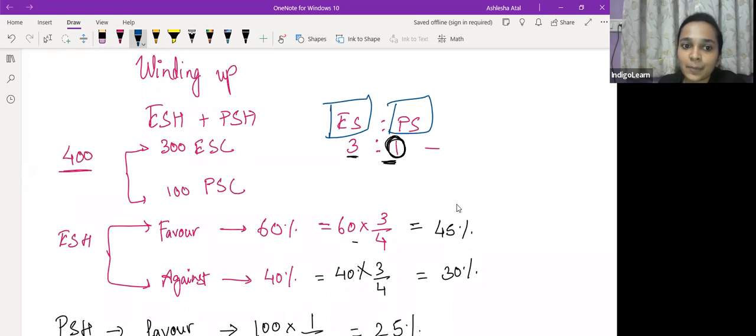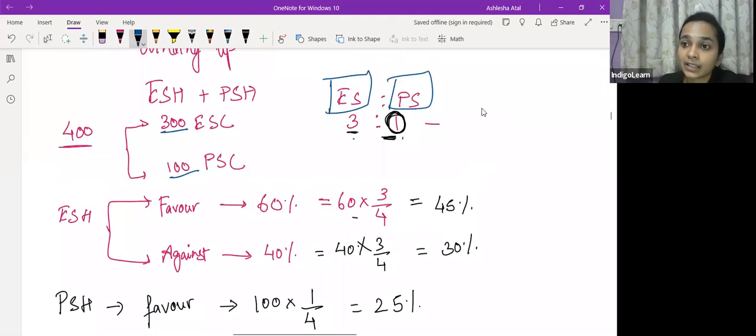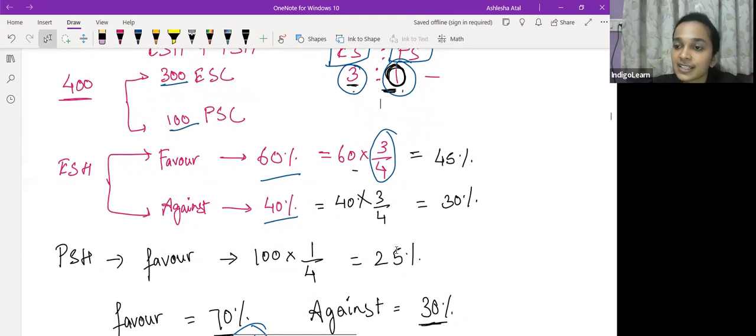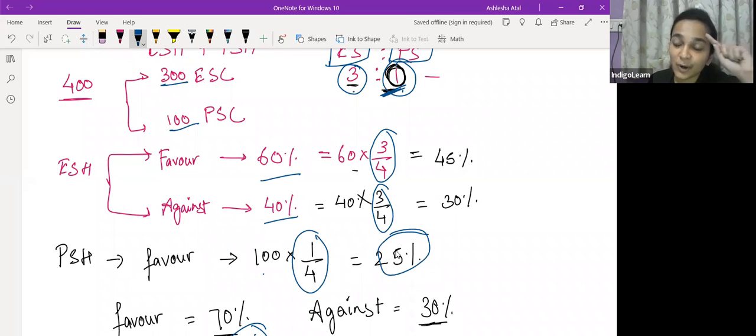So since the equity share capital figure was 300 rupees and the preference share capital was 100 rupees, we got the ratio of 3:1. Now this means that when we get the votes, how many votes came in favor and how many against, we will compute proportionately taking this ratio of 3:1. So 60% equity shareholders have voted in favor, so we will take 3/4 of that computation because it has to be in proportion to the equity shareholders' holding, and against, 40% people voted, so 3/4, and the preference shareholders' portion is 1 when compared to equity shareholders, so here we took 1/4 for the proportionate computation, and always be mindful of this.